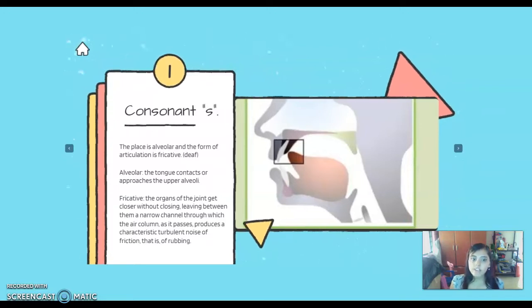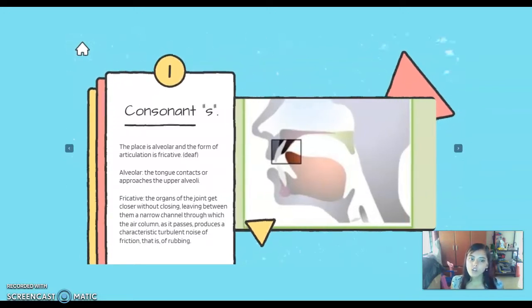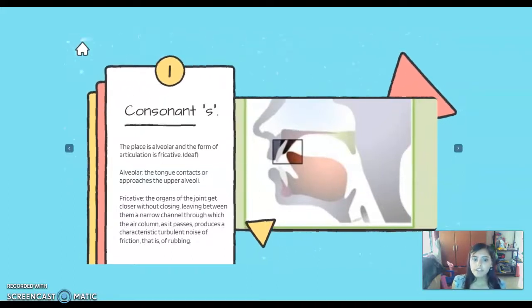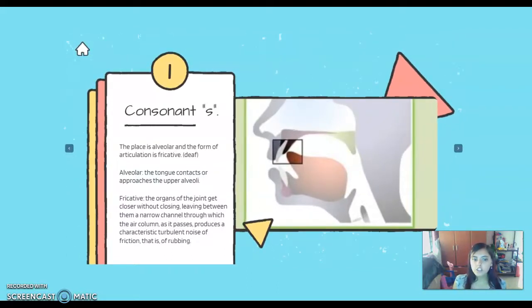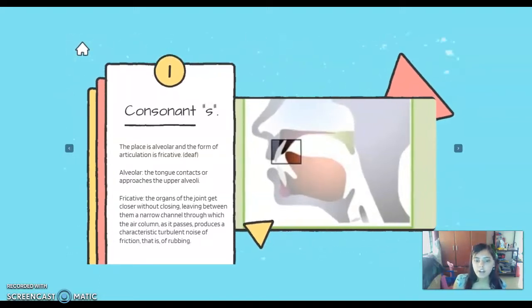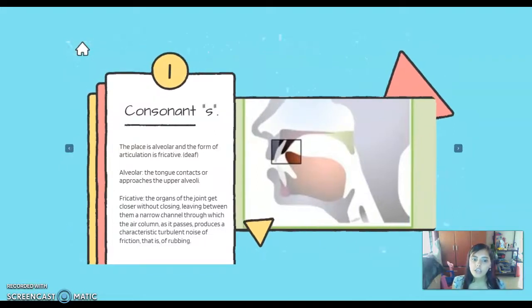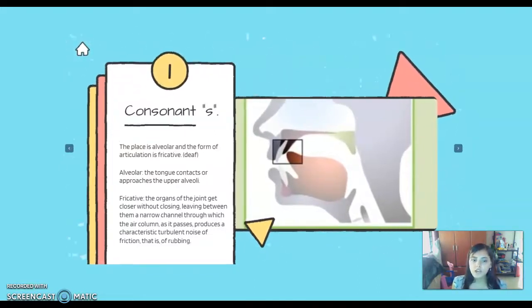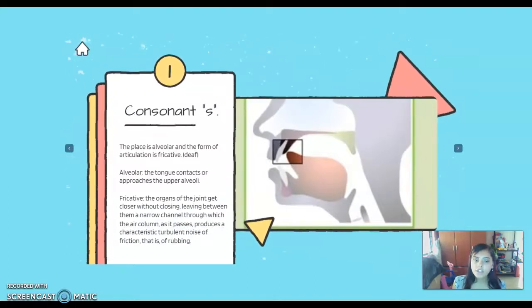Alveolar: the tongue contacts or approaches the upper alveoli. Fricative: the organs of articulation get closer without closing, leaving between them a narrow channel through which the air column, as it passes, produces a characteristic turbulent noise, that is, friction or rubbing.